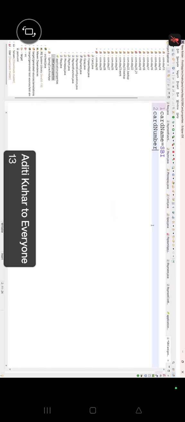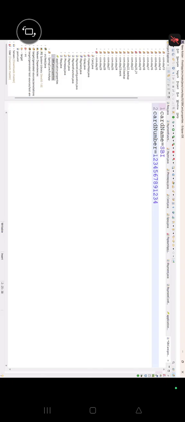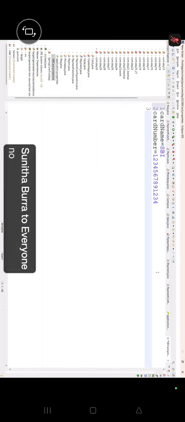Card number is there. Card number should be how many? Card number should be 13, right? Okay, great. Now let's write here card number should be 13. 1, 2, 3, 4, 5, 6, 7, 8, 9, and 4, 13 only, right? The next one is card holder name. Do we have to write card holder name again?